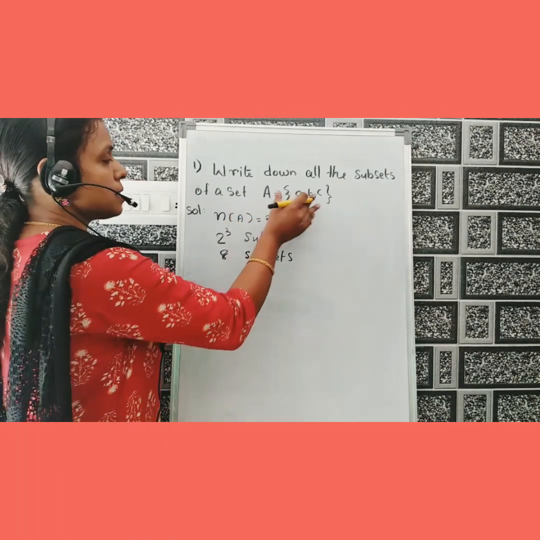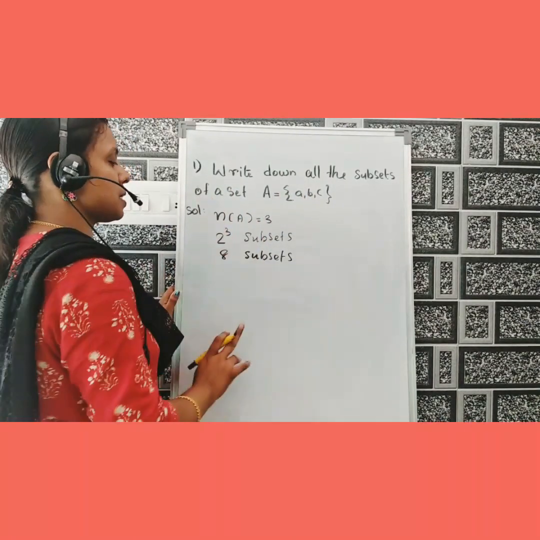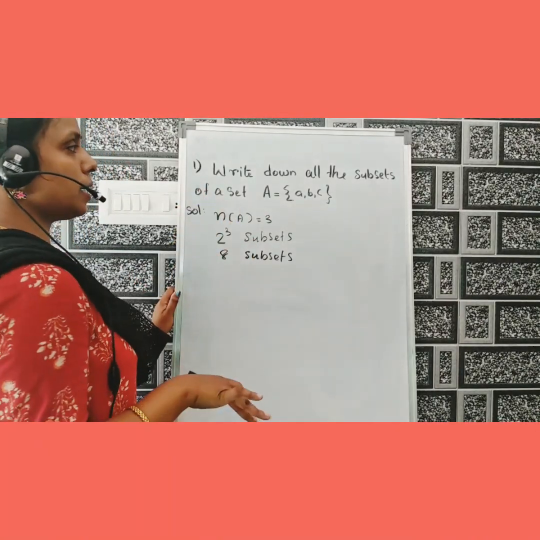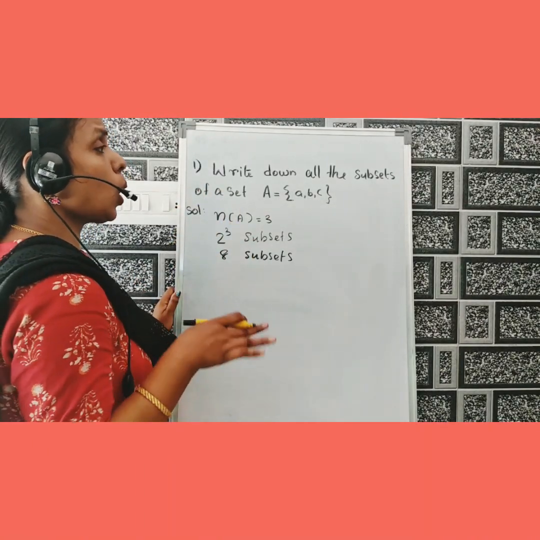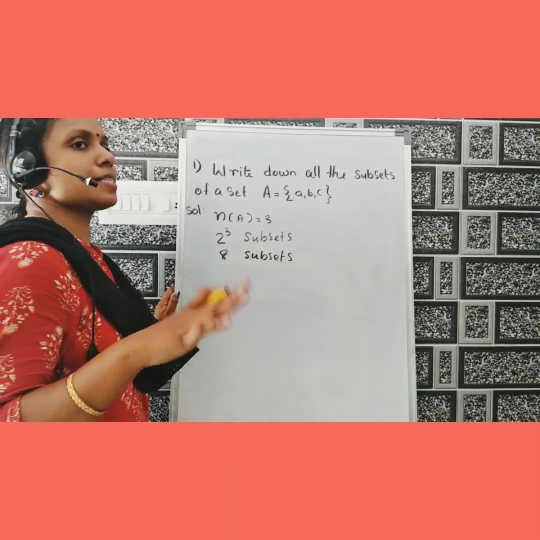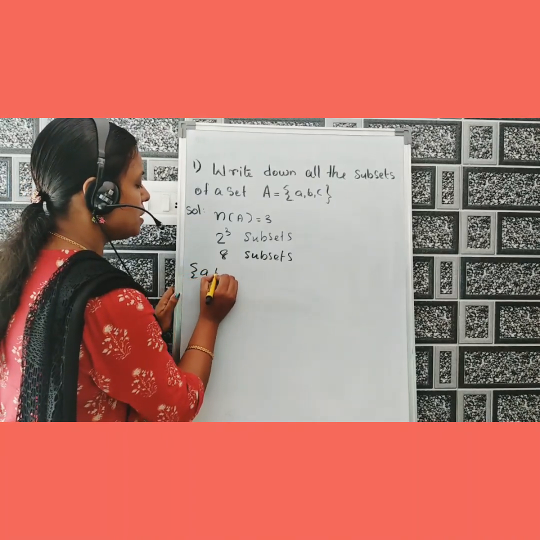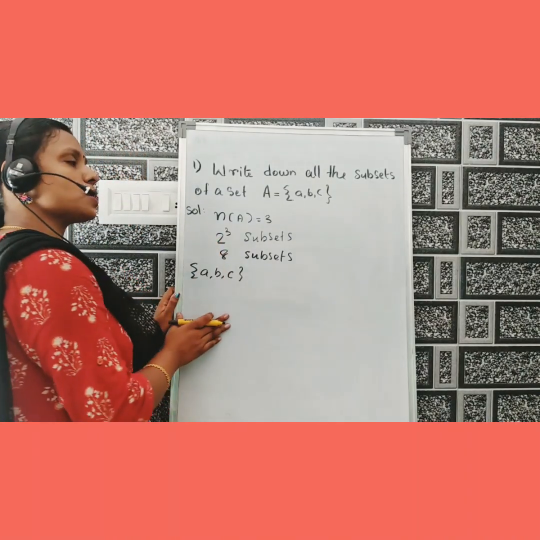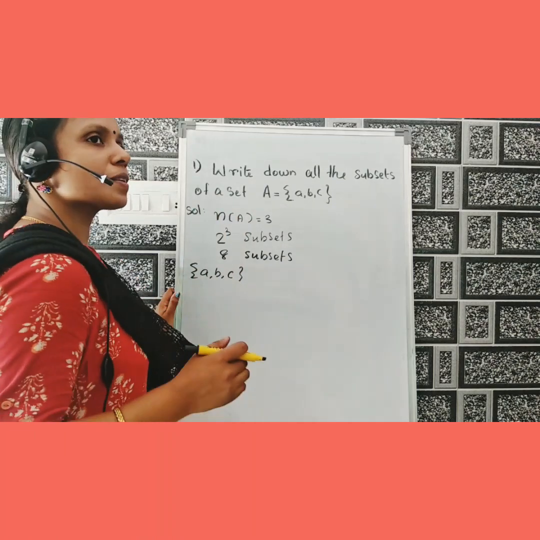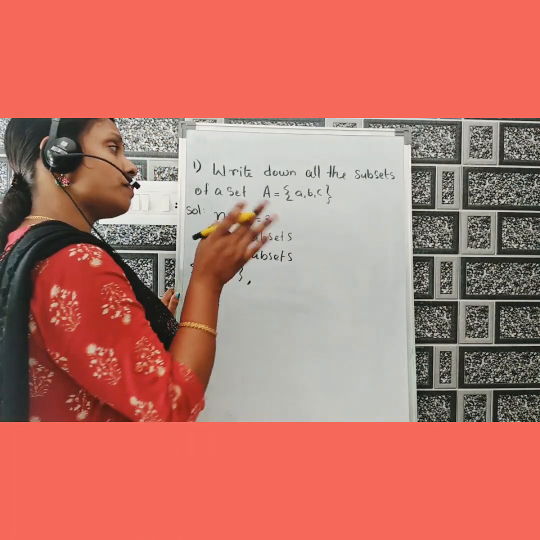We know that the set has 3 elements, then it has 2 raised to 3 subsets, that is 8 subsets. Clear? Now we want to write all the subsets of this set. We know that every set is a subset of itself. That means set {a, b, c} is a subset of this set. Okay? Then next one is null set is a subset of every set.